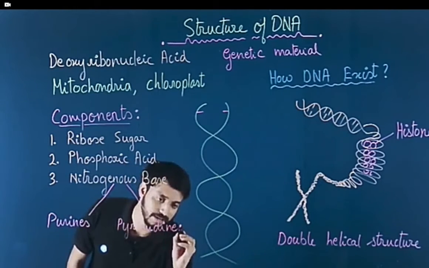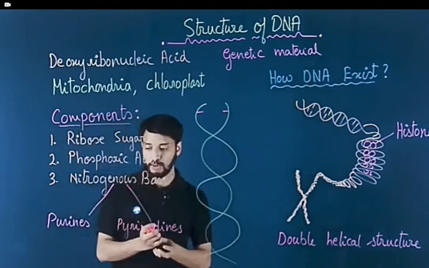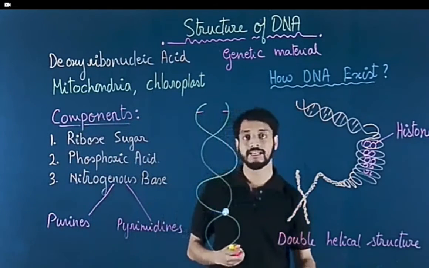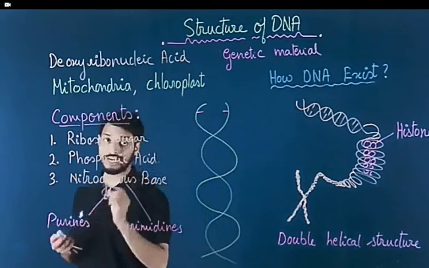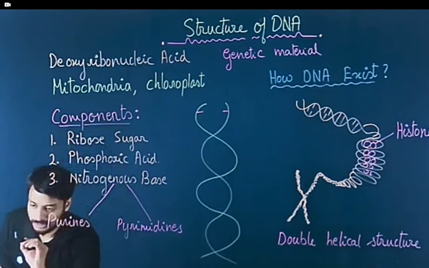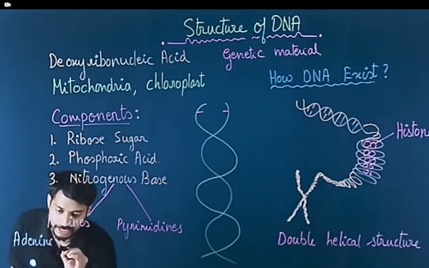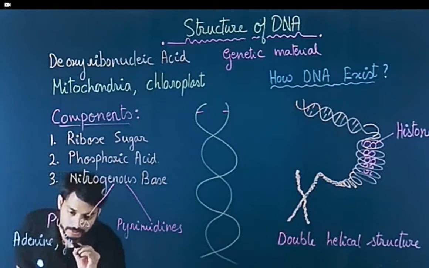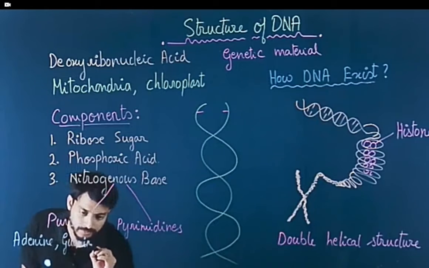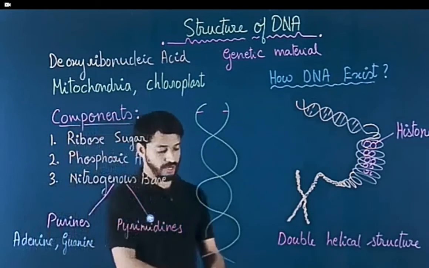Okay, purines and pyrimidines. These purines we are talking about, it actually has two nitrogenous bases. They are known as adenine and guanine. Okay, adenine and guanine.